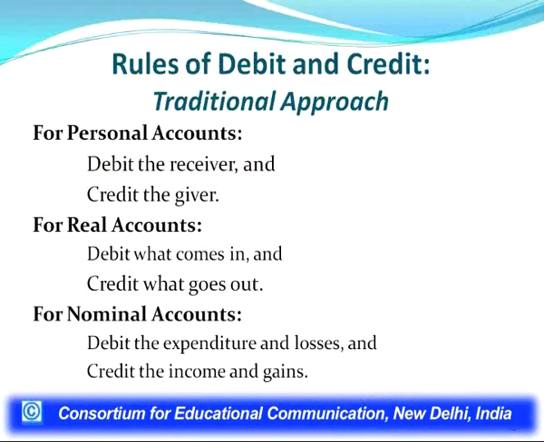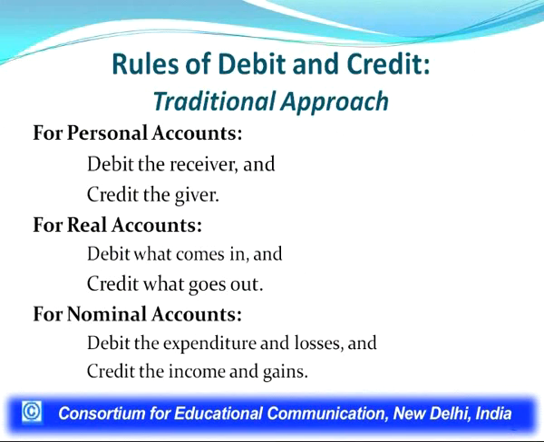Although in the last two lectures we have discussed a lot on that part, again, I would like to revise these rules. These are called golden rules of debit and credit. Why golden rules? Because they are every time applicable. And these rules are based on the nature of accounts, that is personal, real and nominal. For personal accounts, it is debit the receiver and credit the giver. For real accounts, debit what comes in and credit what goes out. For nominal accounts, debit the expenditure or losses and credit the incomes and gains.